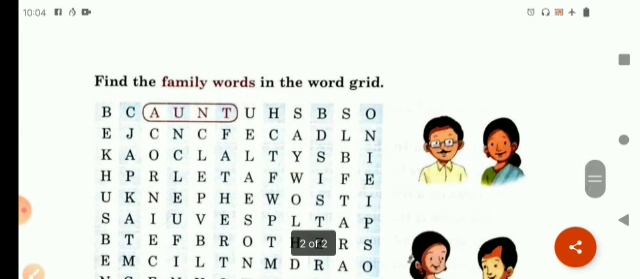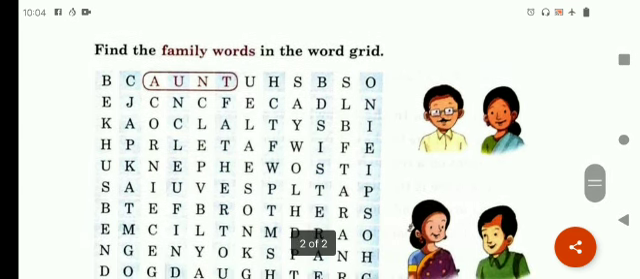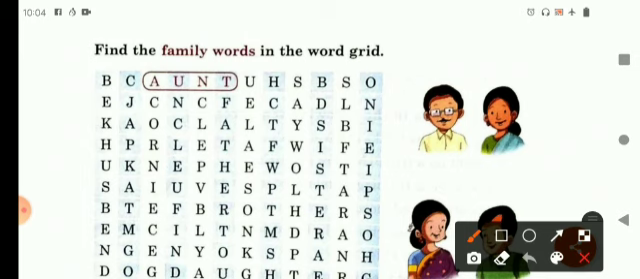Yes, here children, it's a grid given here, jumbled letters, and you have to find the family words in the word grid. So one is an example that is done, AUNT, aunt. Now you have to find the family members hidden in this grid. Okay, I'll try to do one or two for you.